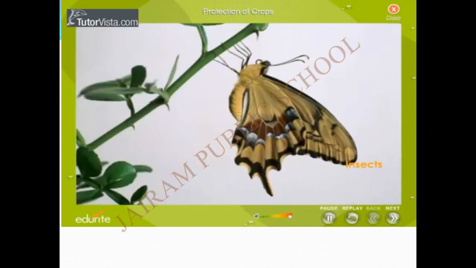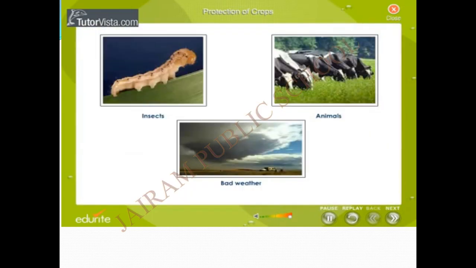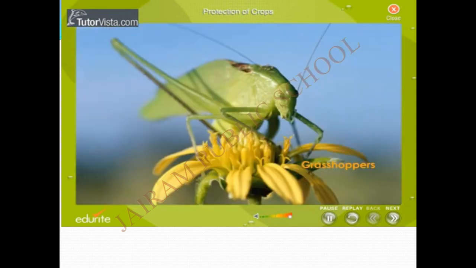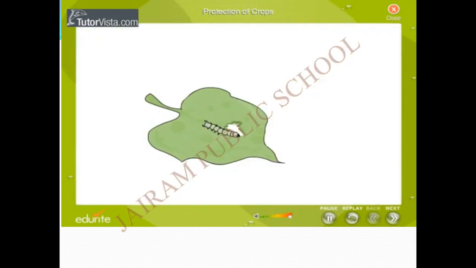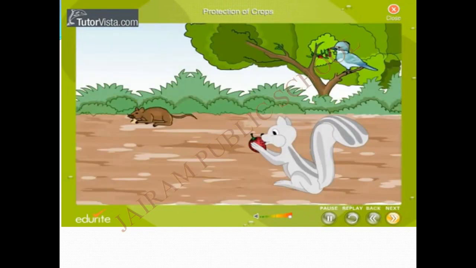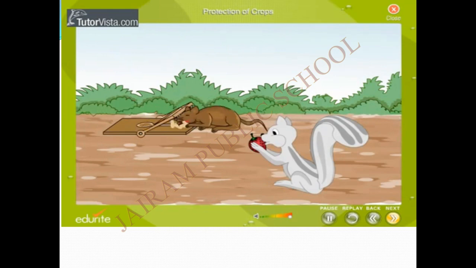Plants have to be protected from insects, animals, and bad weather conditions. Let us now see how these plants are protected from animals. Insects like caterpillars, grasshoppers, locusts, and plant lice damage the leaves and thus prevent the plant from giving good yield. Chemicals are sprayed over the crops to destroy these insects. Animals like rats, birds, squirrels, and moles eat up fruits and seeds. Traps and baits are placed to prevent these animals from entering the fields.